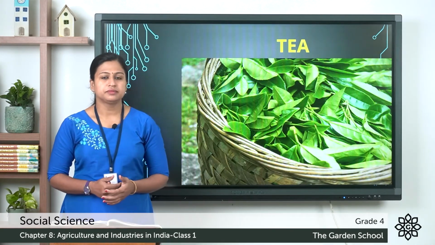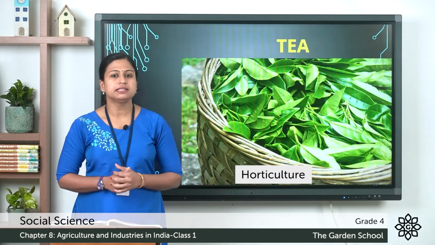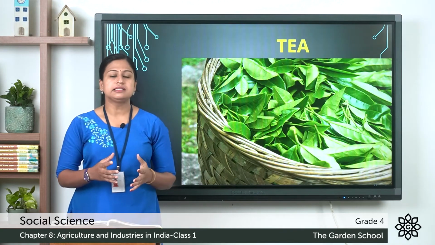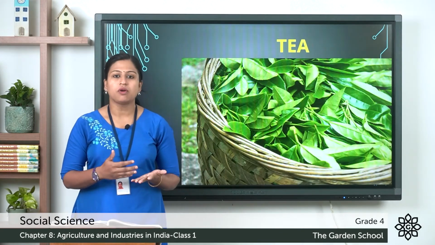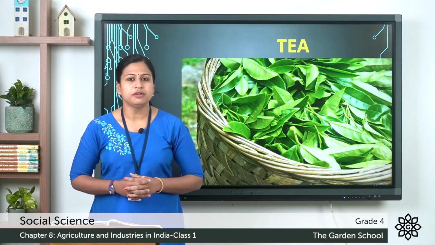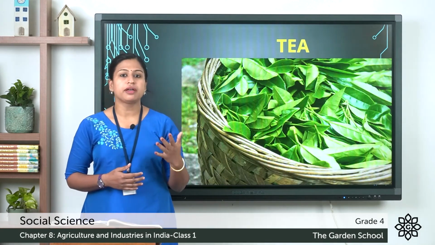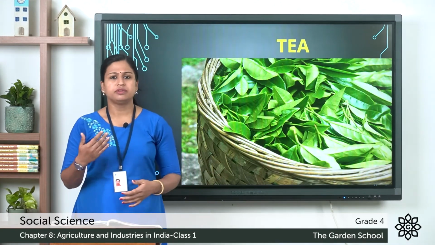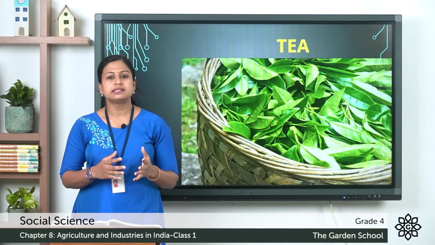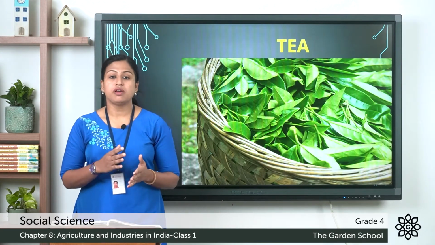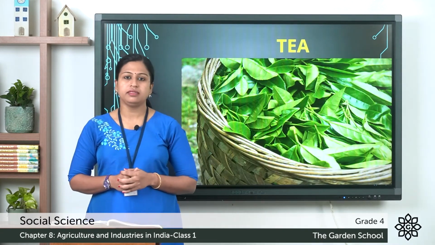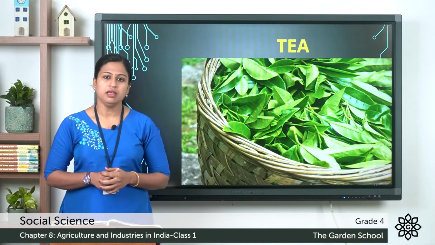Next, there is a term, horticulture. What do you understand by this horticulture? It is the branch of agriculture that deals with the art of growing crops, fruits, vegetables and ornamental plants. Now what is this ornamental plant? It is mainly used for decorating purposes, decorating our garden, decorating our house and so on. The cultivation of ornamental plants is called floriculture and it is one of the major branches of horticulture and it is mainly done to be sold in the market. So this is about horticulture.